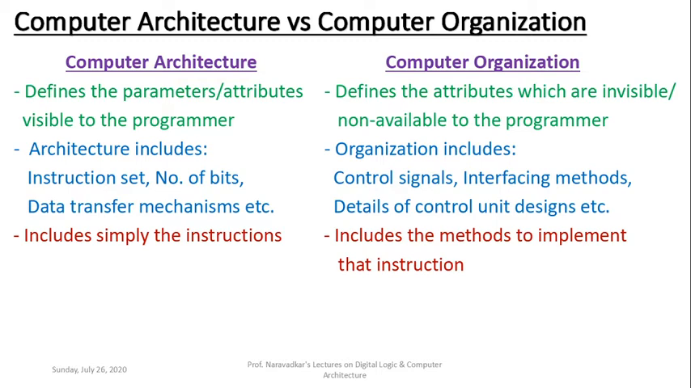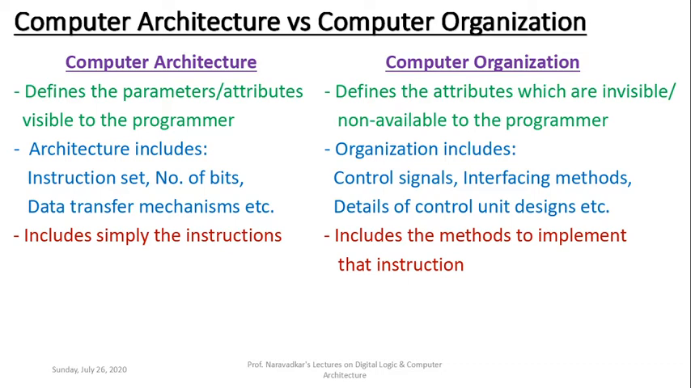For example, a multiply instruction is a part of architecture. But the way of performing that multiplication is defined under the organization. Because multiplication can be implemented by using repetitive additions, or by using dedicated hardware, or by using a shift and add technique. So there can be various ways to implement that particular multiplication instruction here. Which one is applicable to this organization is defined here.